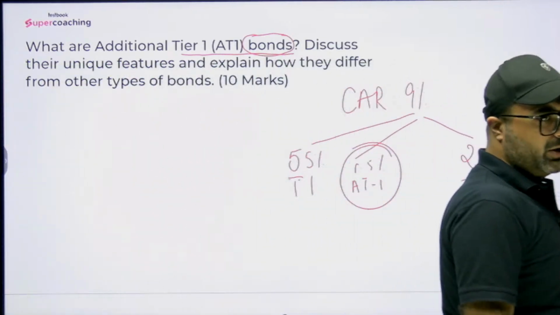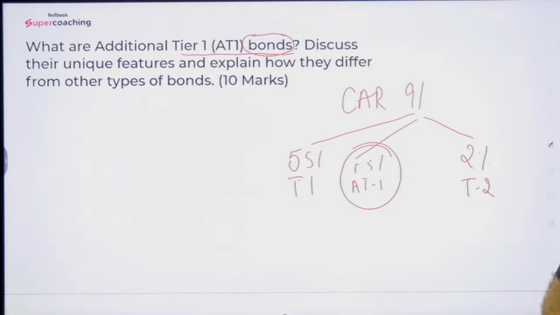So it is a good question. I would say it is a tricky question as well: what are additional tier 1 capital? You must mention the features of additional tier 1 capital. Then you should mention the purpose, why they are issued. Then you must mention who is responsible to regulate them. It is not SEBI, it is RBI. Then you must mention the risk which is associated. Then you must mention who are the investors interested in tier 1 bonds.